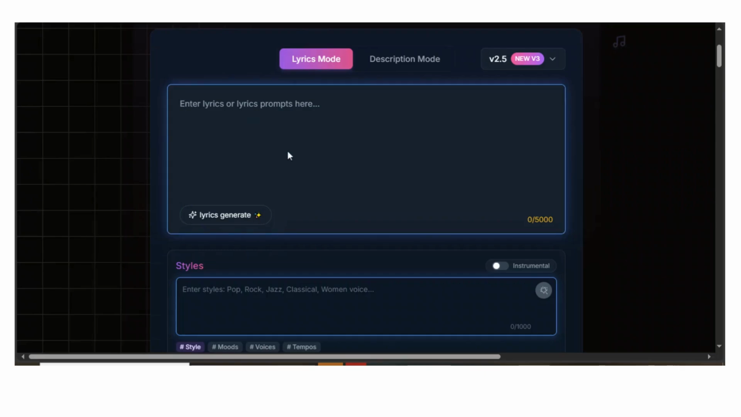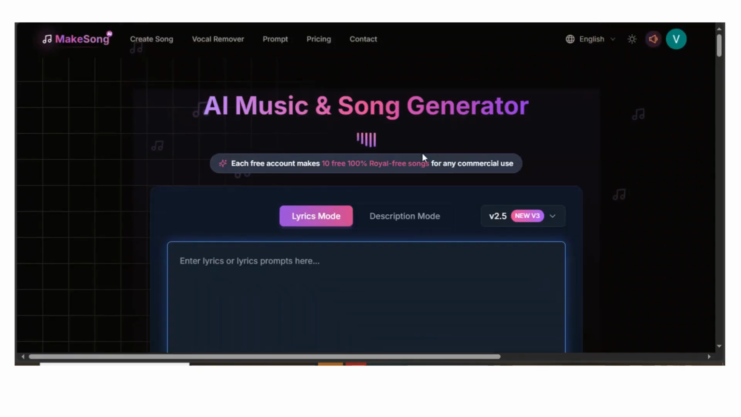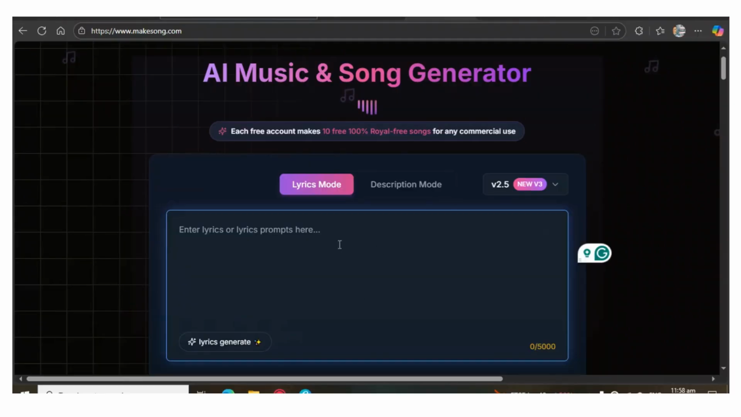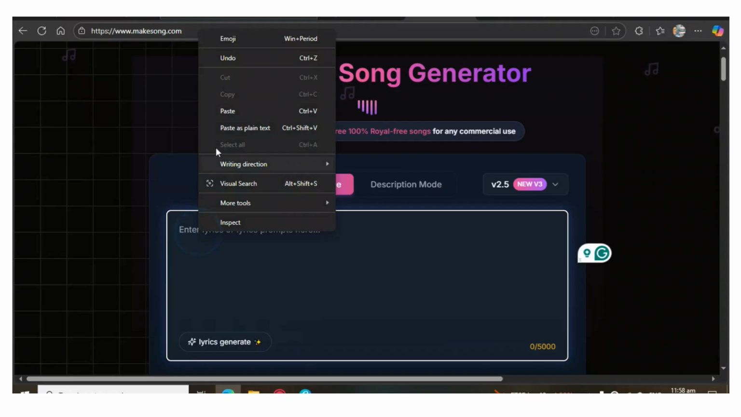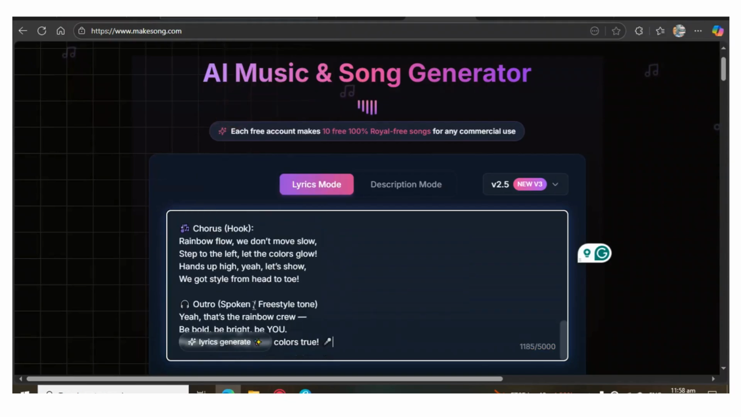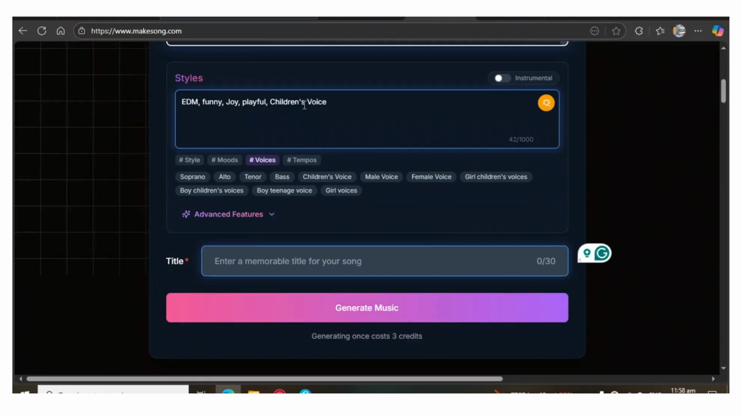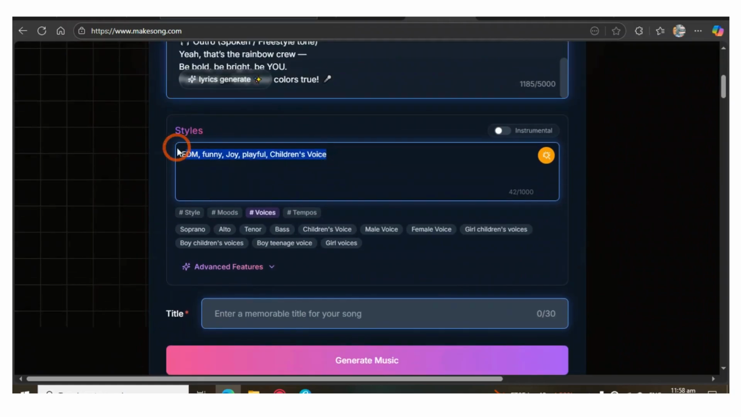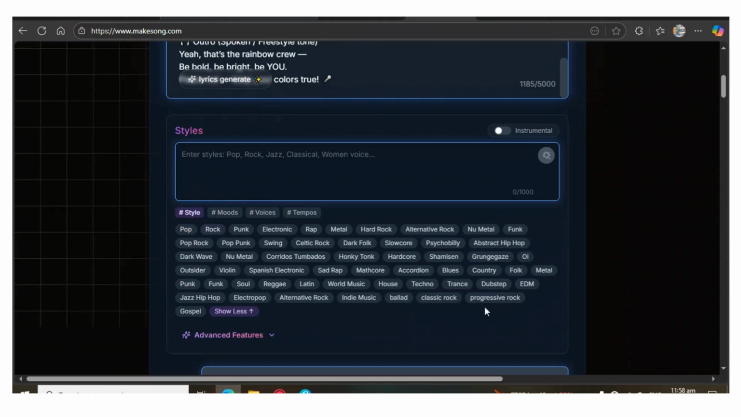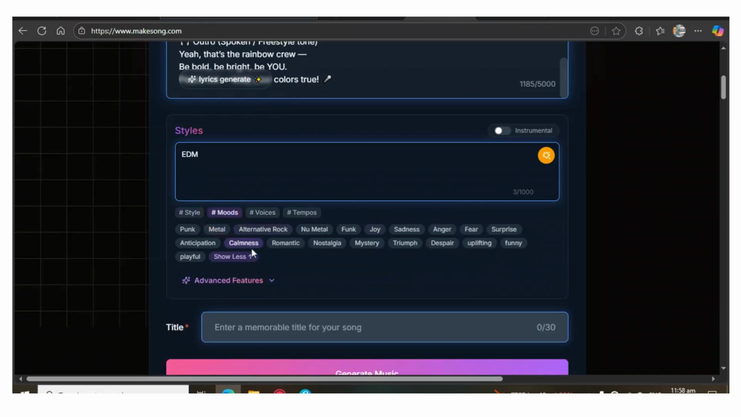So now it's time to create the music. We're going to be using this website. It's called Makesong AI. I come here to the lyrics box. This is where I need to paste my lyrics for my song, and then scroll down to the style. This is where I need to choose the style of the song. I'm going to go with the EDM, and then come here to the moods. I'm going to go with funny and playful, and also joy.